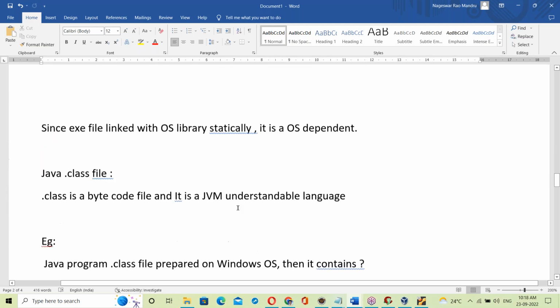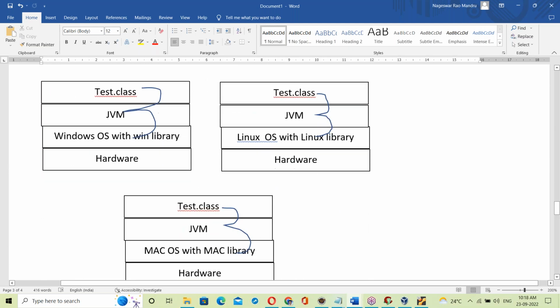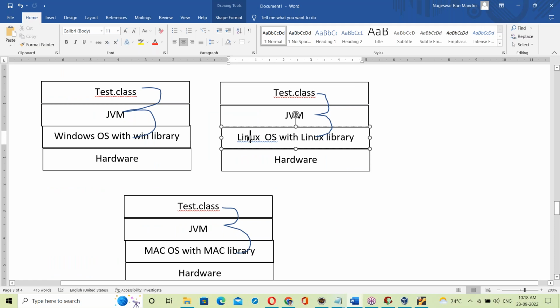When it comes to Java, the link changes. Every time the OS changes, the link changes.